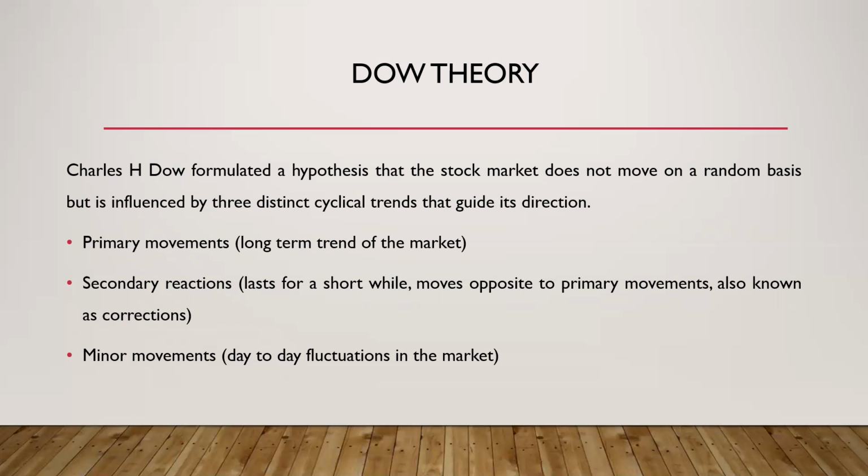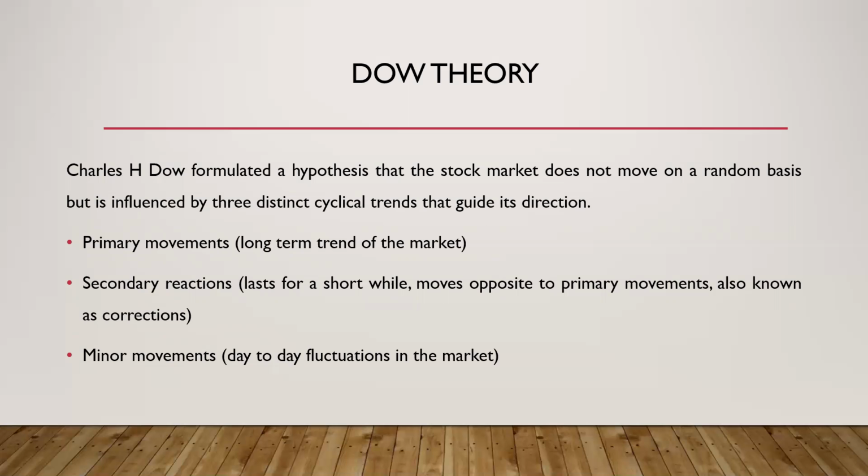Then again it became 60. Then it went back to 54 and came down to 45 and keeps on fluctuating throughout the day. Now those are known as minor movements. These minor movements are not helpful for us in studying the future price because these keep changing or fluctuating frequently and we cannot really depend on these price changes to predict anything.